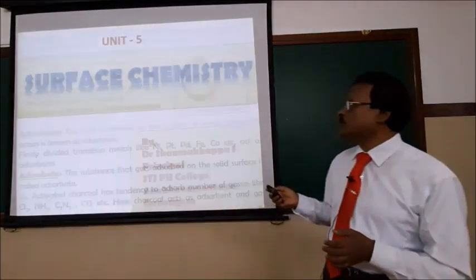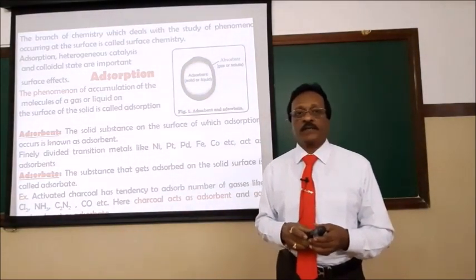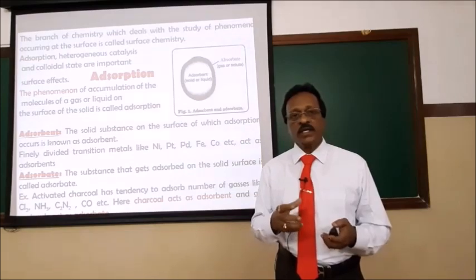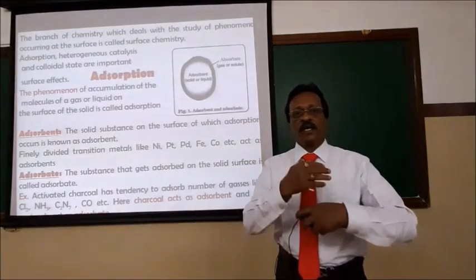First, I will define what is meant by surface chemistry. Surface chemistry is a branch of chemistry which deals with the nature of the surface available and the reactions occurring on the surface.